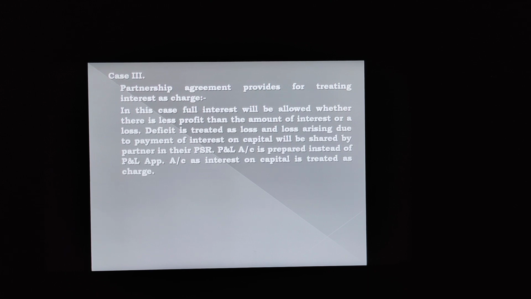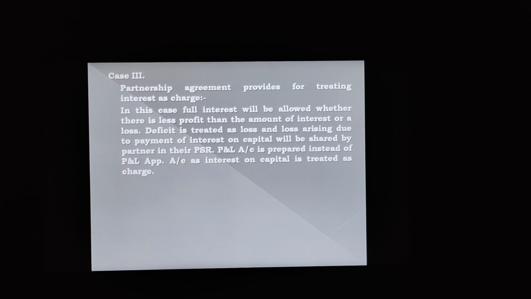See, what is happening here is that we are making a loss if we are paying the interest. So in this case, what is said is that if we are getting a loss, it doesn't matter, we have to share the loss, if any, arising in their profit sharing ratio. Then in that case, profit and loss account is prepared instead of profit and loss appropriation account.